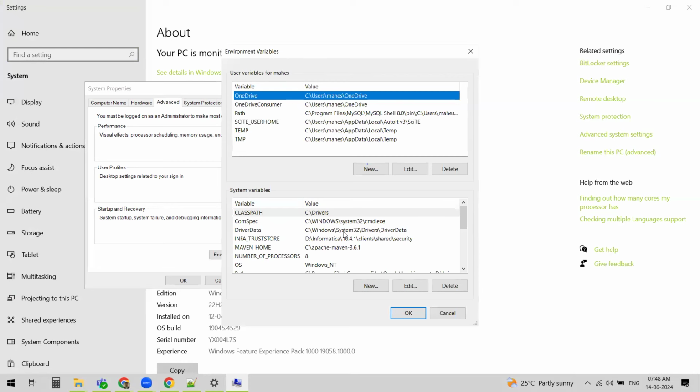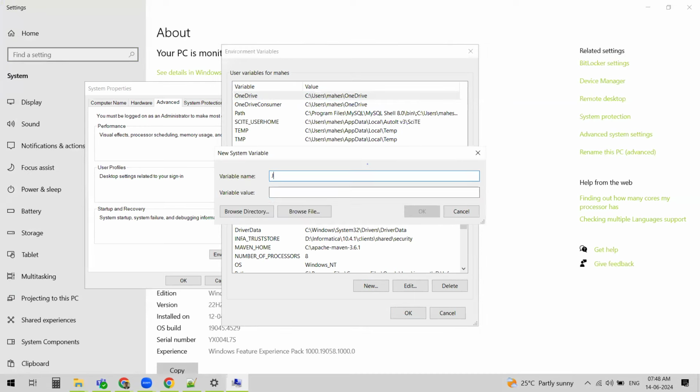These are the variables we define so that the operating system can pick up and launch the applications. The operating system will know where the actual installations of the applications are. In some cases, like Java, some applications will set their environment variables automatically during the installation itself. But for some, we need to actually define it.